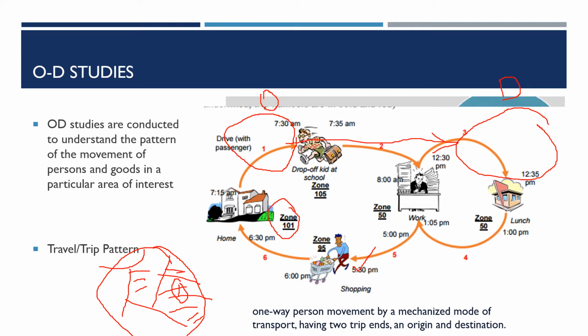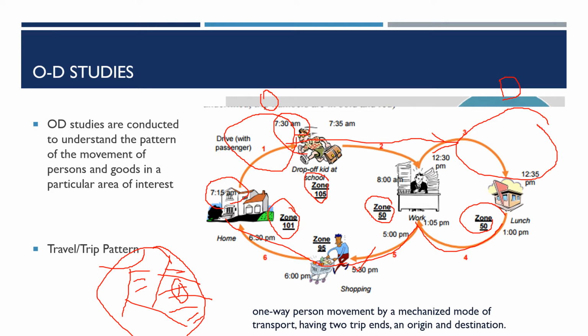We are not getting into too many details of transportation planning here, but the idea is to understand the pattern of trips. My house is at zone 101 and I started at 7:15. I first went to drop my child at 7:30 to 7:35 a.m., at a school in zone 105, and then to office, at 8 a.m., located in zone 50. Then at around 12:30 I go for lunch, which is at zone 50, and again back to work, then to shopping, then back to home at 6:30. This is what we generally define as the pattern, and there are many things that influence it.